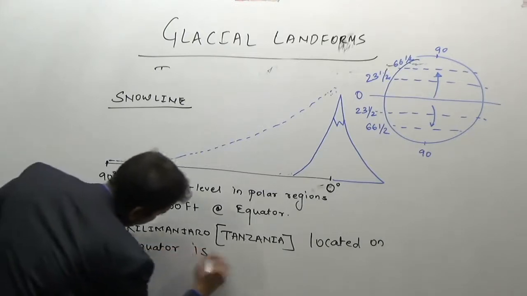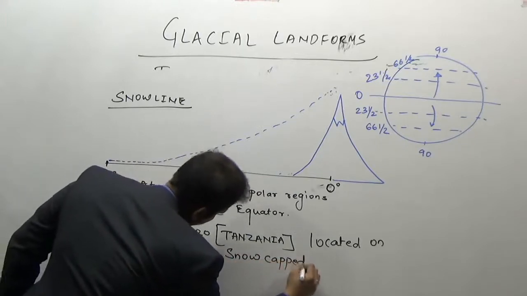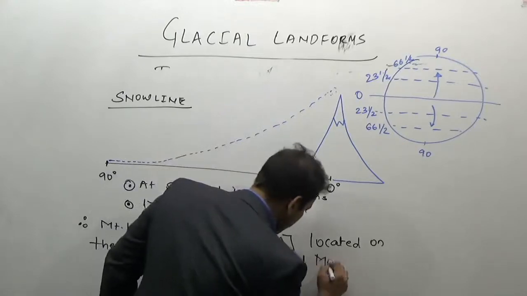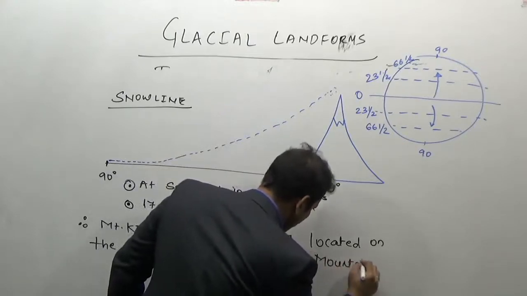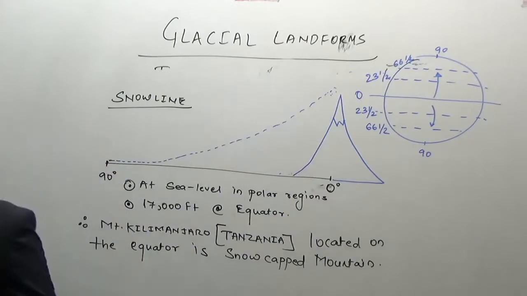It is an example of a snow-capped mountain which is located on the equator.